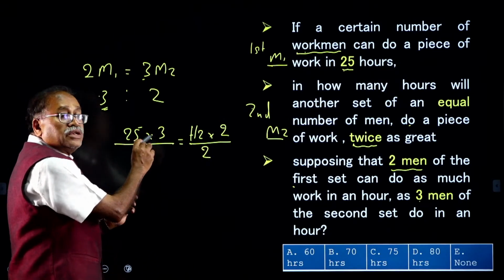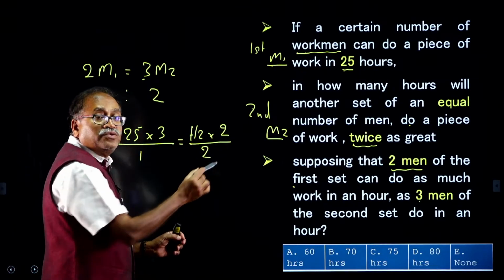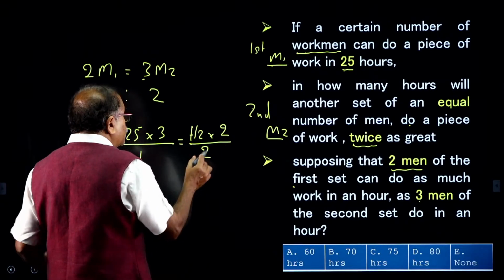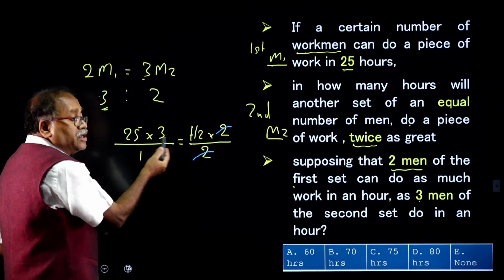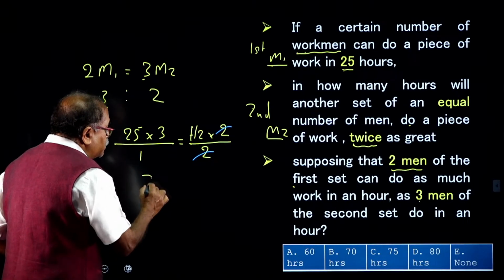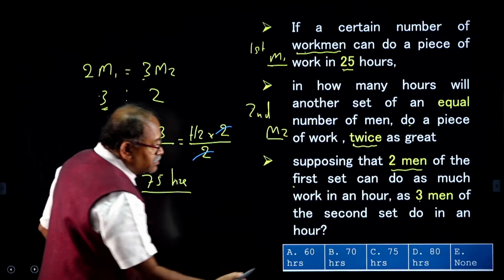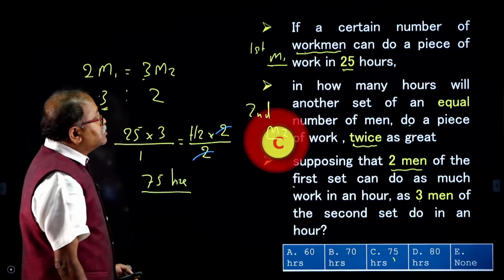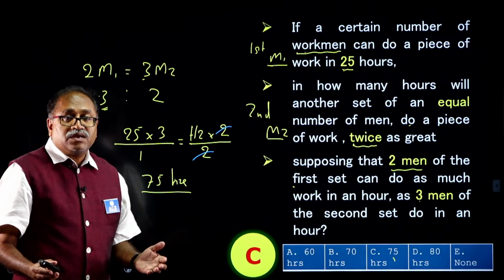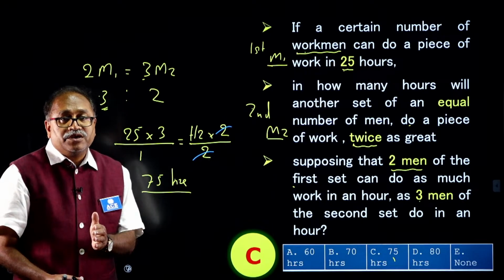Do not worry, this setup is nothing but M1 into D1 into H1 by work 1, which is equal to M2 into D2 into H2 by work 2. This is the pattern. As 2 gets cancelled, you notice that H2 is equal to 25 into 3, which comes to 75. So, 75 hours should be my answer. I notice that 75 hours is option choice C. If you got option C, that is clear. Even if you did not know how to answer the question, you must have learned it now, my friend.